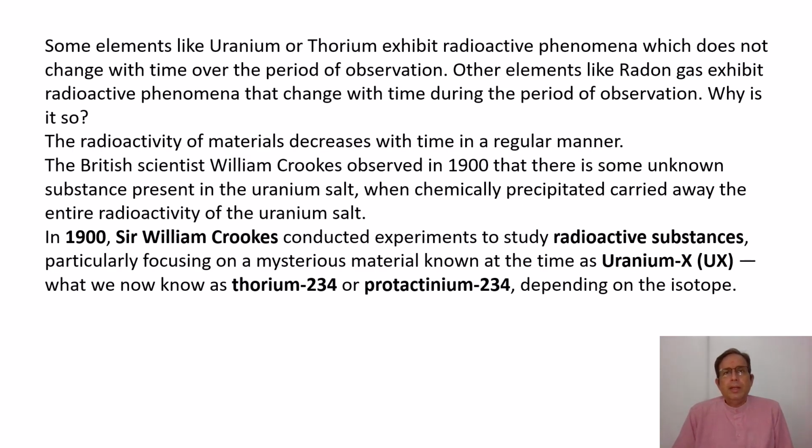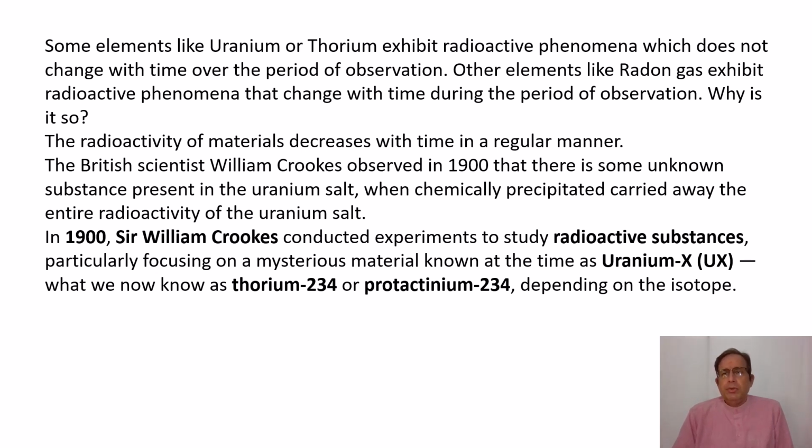So some elements like thorium and uranium exhibit radioactive phenomena which do not change with time. Basically, why is it so? Because in uranium and thorium, the decay is taking place very slowly.